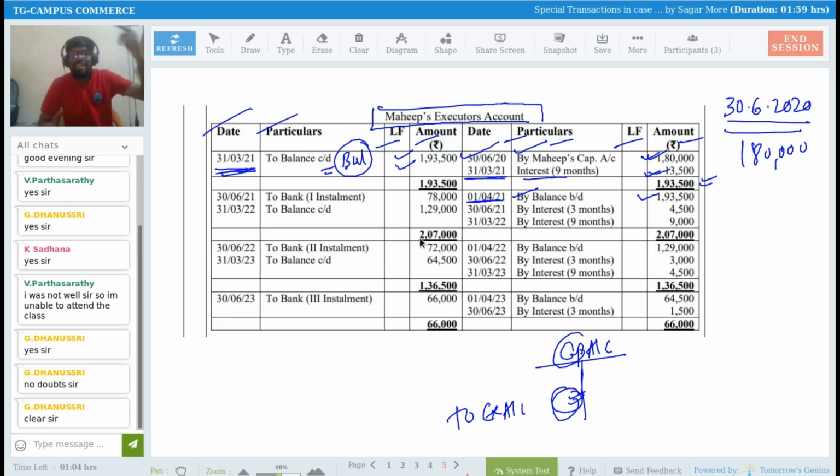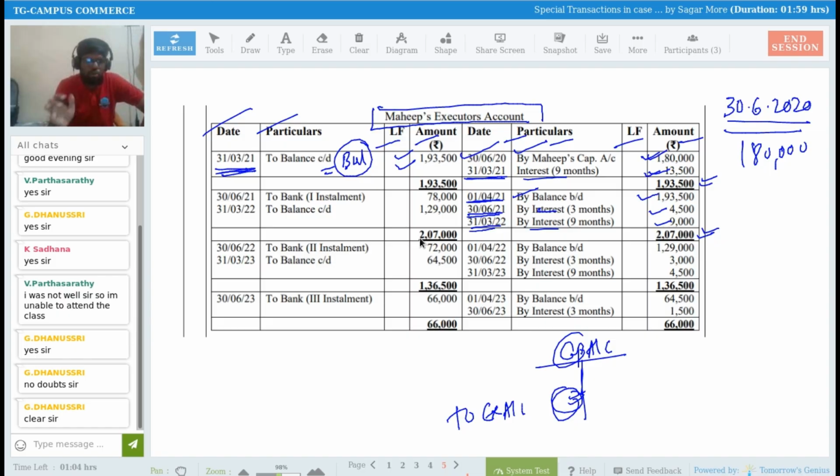Now we are in the year 21-22. First of all, we have to write down interest up to 30th of June: 3 months interest, 4,500. Then interest up to 31st of March, from June to March, 9 months, 9,000. So the total amount comes to 2,07,000.